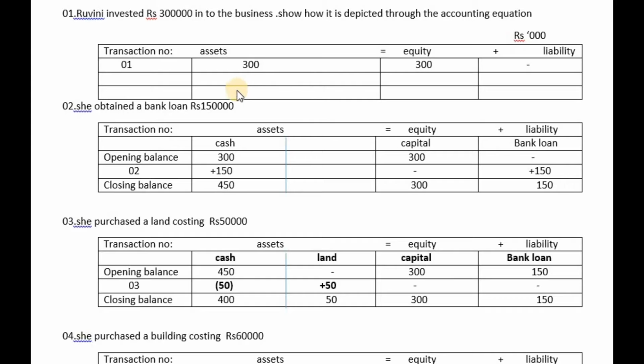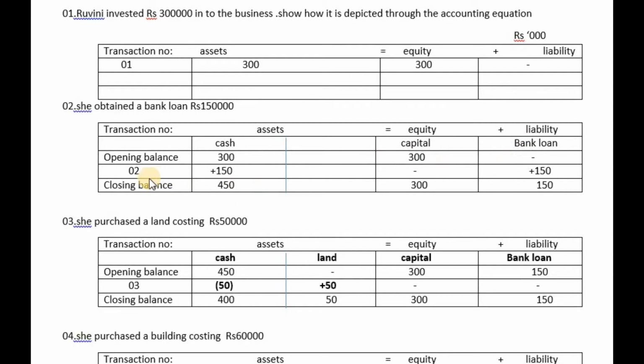I am going to take it as the opening balance before the second transaction. Opening balance is cash 300,000 and capital or equity 300,000. Earlier there was no liability.